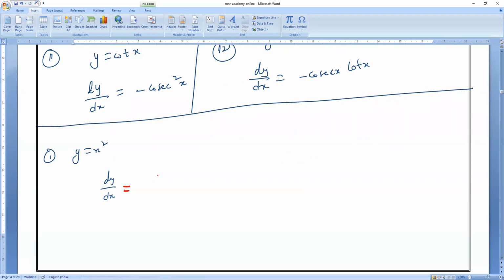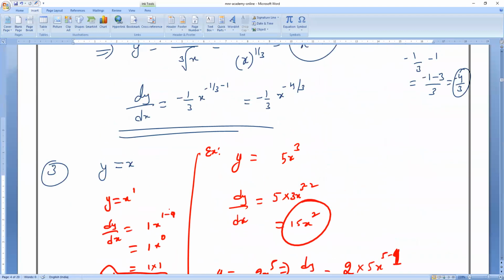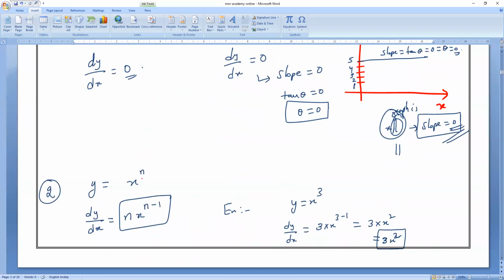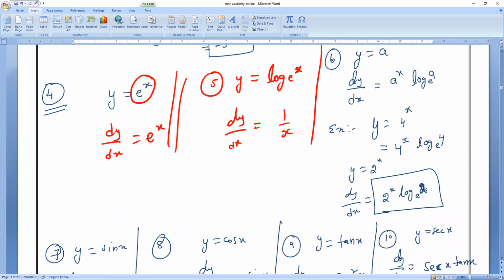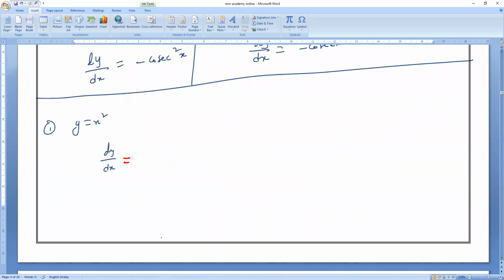X square, brothers? Second rule, rule number 2, you see. What is this rule number 2? Yeah, 2x. Rule number 2, x power n means what? n into x power n minus 1. So now instead of n, we have a 2. Now what will come? 2 into x power 2 minus 1. So which is equals to 2 into x power 1, which is equals to what? Everybody? 2x. Clear?